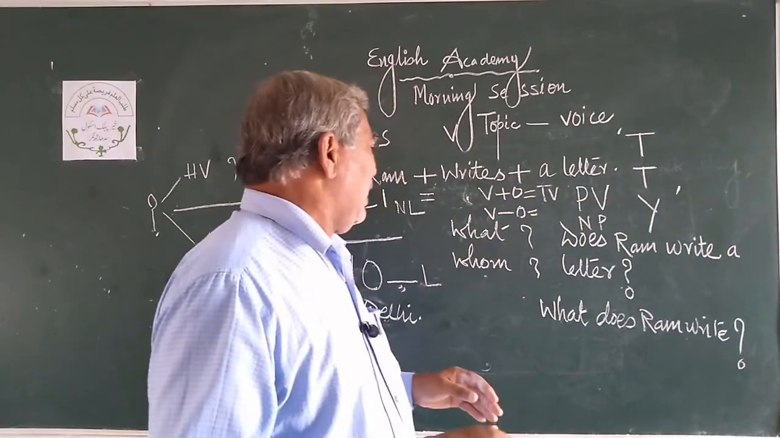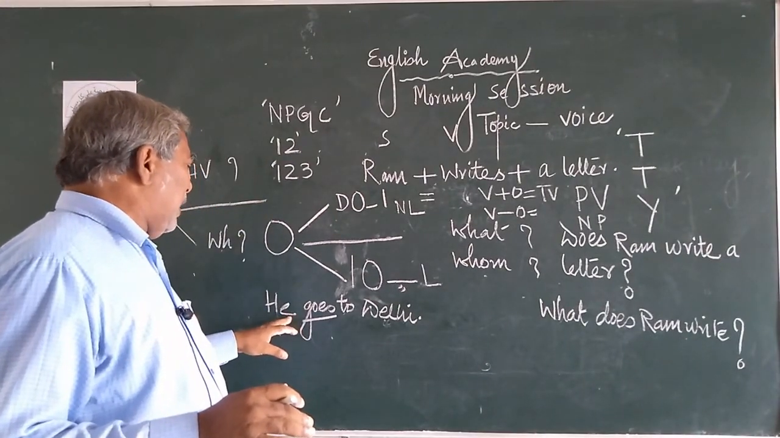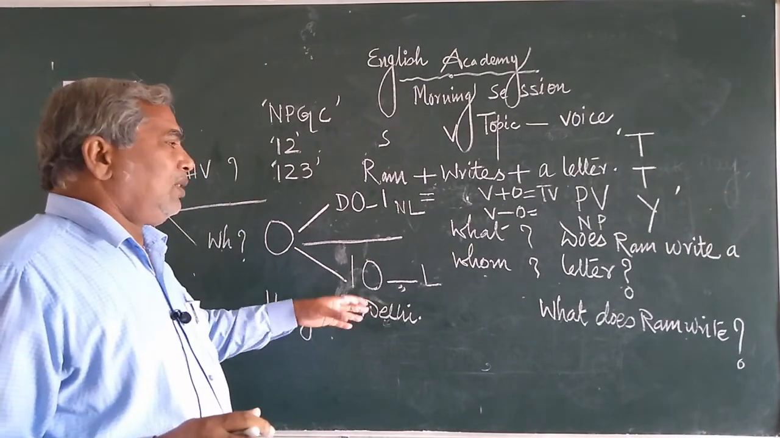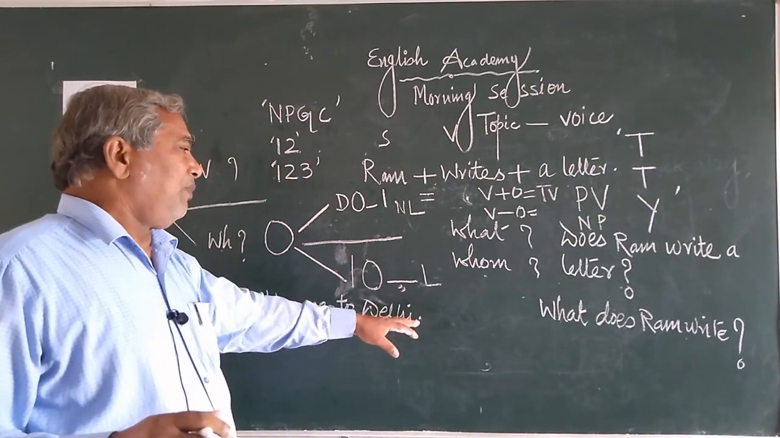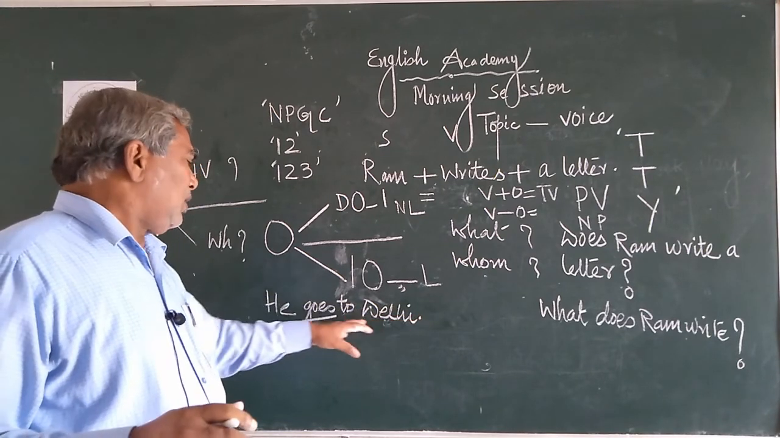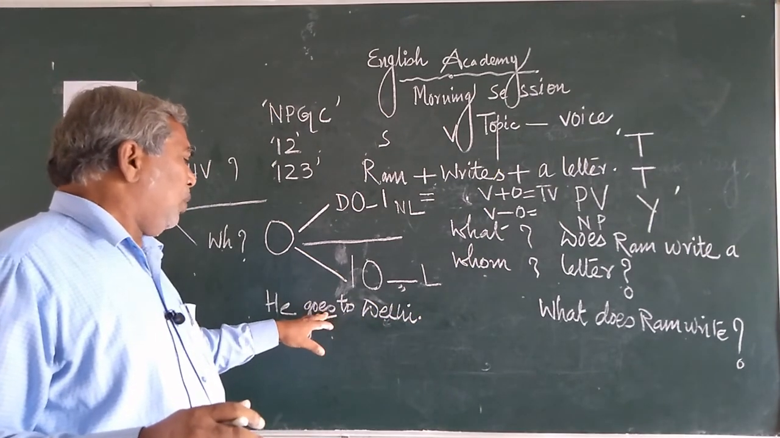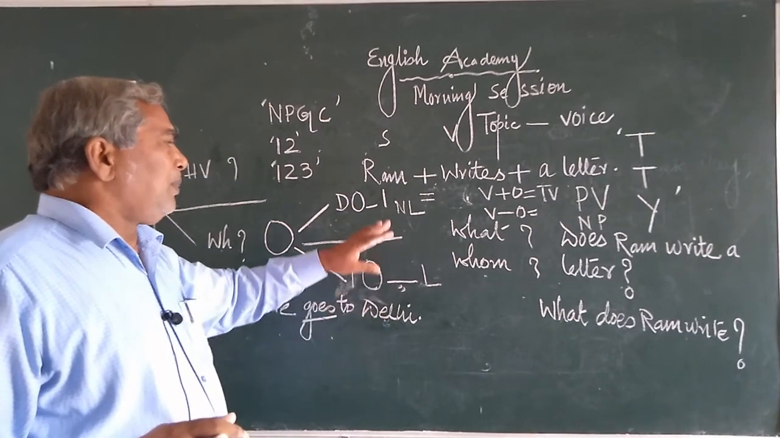Let us see another sentence. Now I have explained the sentence he goes to Delhi. So please at once write here, in the given sentence we can't convert, you can't change into passive voice, because this verb goes has no object, goes has only a complement. Now the object is clear.